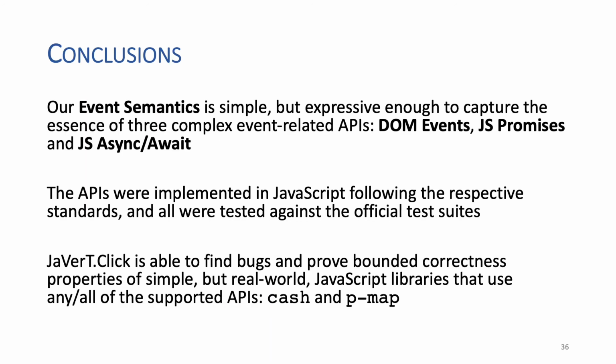In summary, we designed an event semantics that, although relatively simple, is able to capture the essence of 3 event-based APIs: DOM UI events, JavaScript promises, and JavaScript async-await. We implemented 4 APIs in JavaScript following their respective standards and tested our reference implementations against the official test suites. We also used JaVerT.Click to symbolically test 2 real-world libraries, proving several bounded correctness properties and uncovering existing bugs.